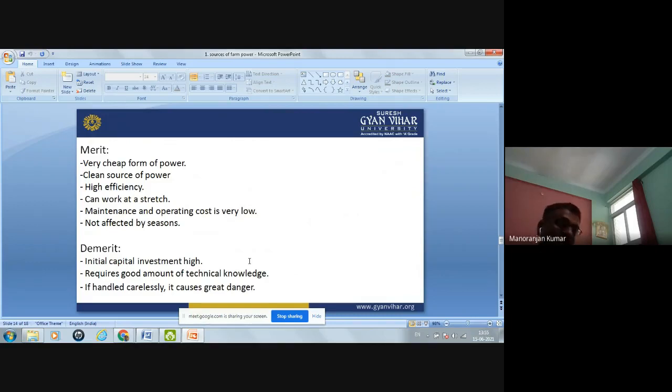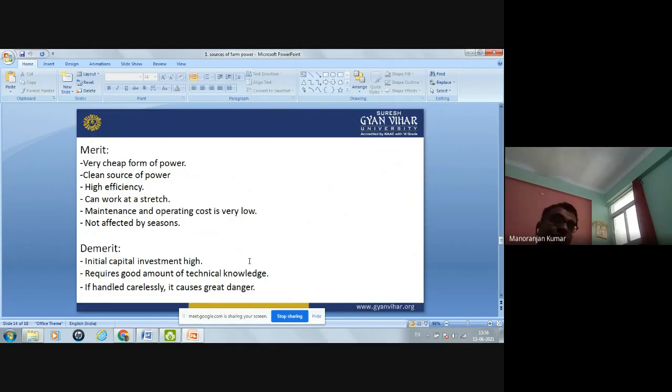Sorry, the maintenance and operating cost is very low, and it is not affected by the season. Whatever the weather is, hot, rainy, winter, in all types of season, it can work continuously. But the demerit is that initial capital investment is high. Initially, you will require more money to purchase the electrical equipment. It requires a good amount of technical knowledge. Not all persons work on the electrical, so it requires a good amount of technical knowledge.